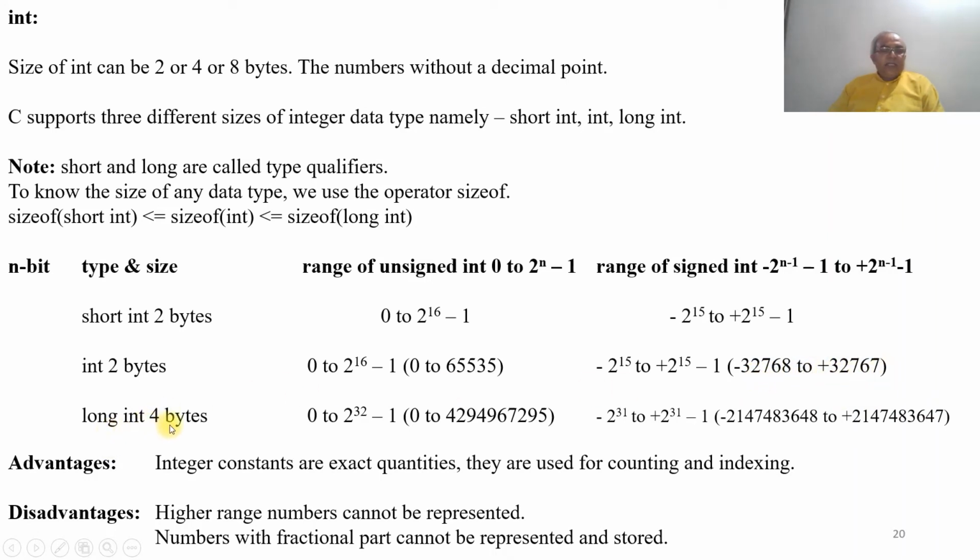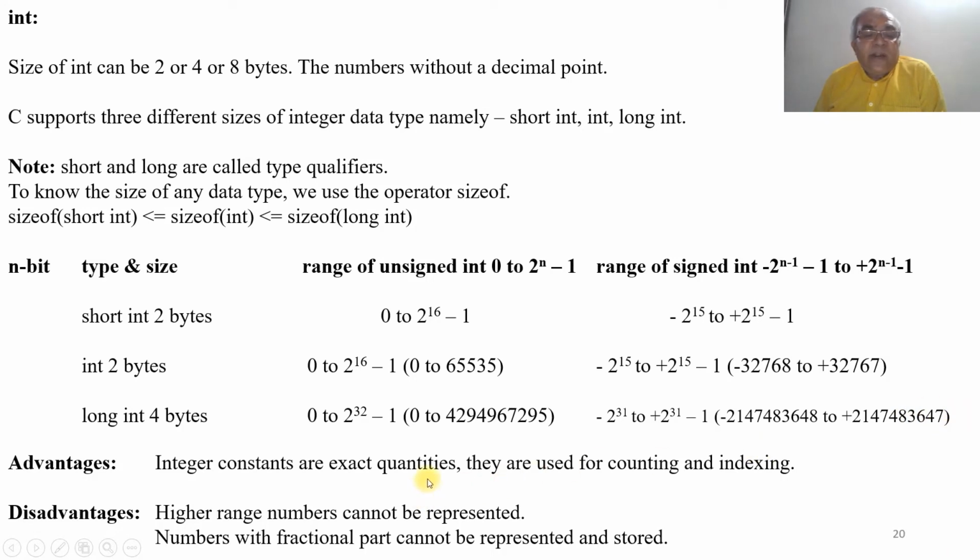And in the long int of 4 bytes, the range of unsigned int will be 0 to 2 to the power of 32 minus 1, which ranges from 0 to 4,294,967,295. The range of signed int is minus 2 to the power of n minus 1 to 2 to the power of n minus 1 minus 1. So that is minus 2 to the power of 31 to plus 2 to the power of 31 minus 1, which is minus 2,147,483,648 to plus 2,147,483,647.